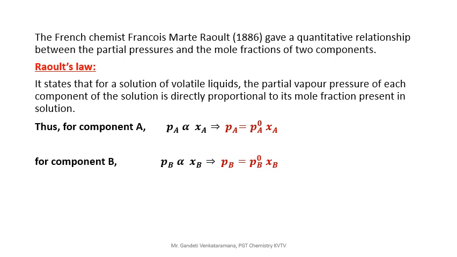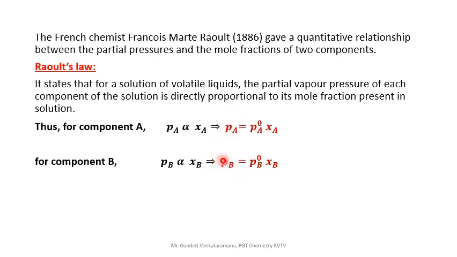For component B, PB is directly proportional to the XB. Just focus on my voice and on the statements. PB is directly proportional to the XB. PB equal to, because this is directly proportional, so this is the proportionality constant PB naught into XB. So this is for vapor pressure PA and PB.